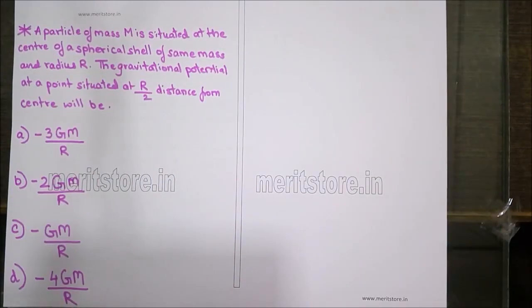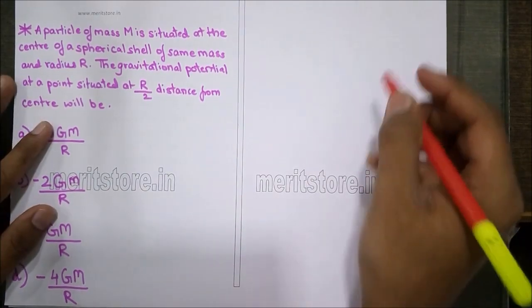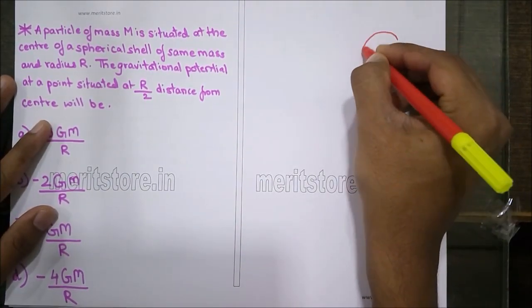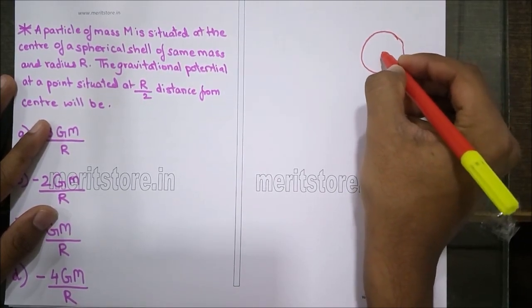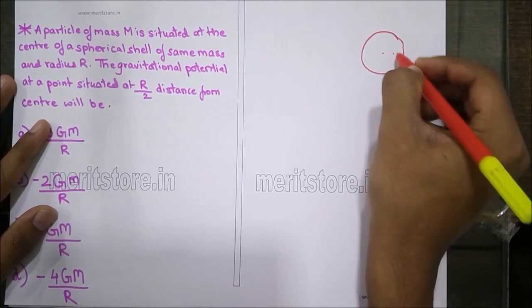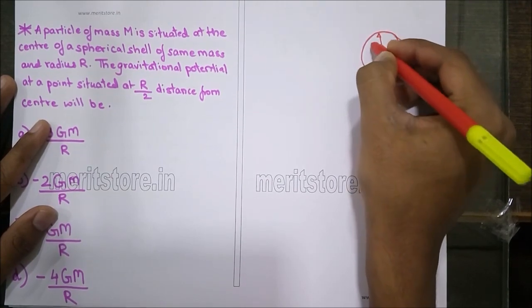A particle of mass m is situated at the center of a spherical shell of same mass and radius r. The gravitational potential at a point situated at r by 2 distance from the center will be, the options are minus 3 GM upon r, minus 2 GM upon r, minus GM upon r, and minus 4 GM upon r. Now let us draw the figure. This is the spherical shell of mass m and this is a point mass m. There is a point P at a distance of r by 2 and the radius of the spherical shell is r.